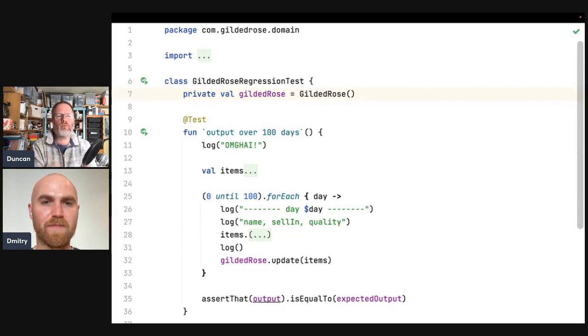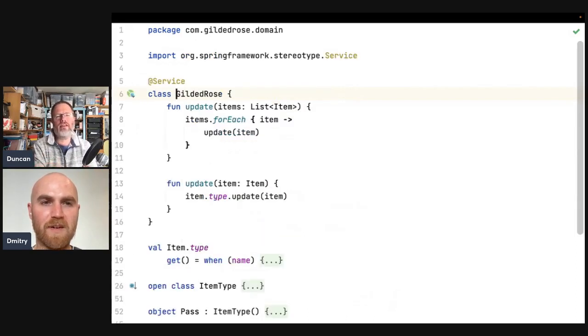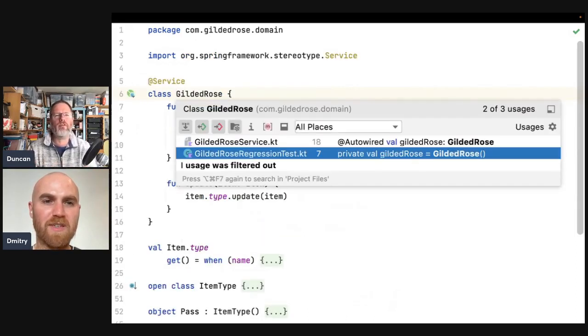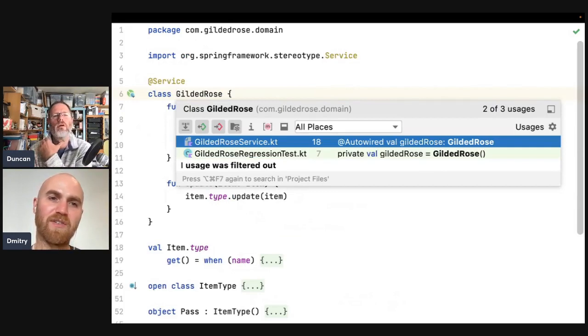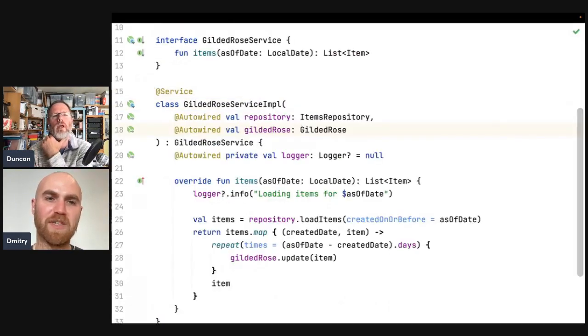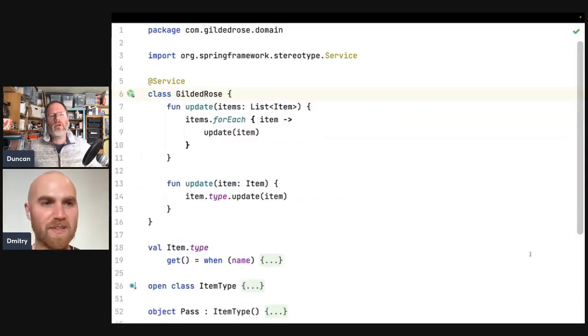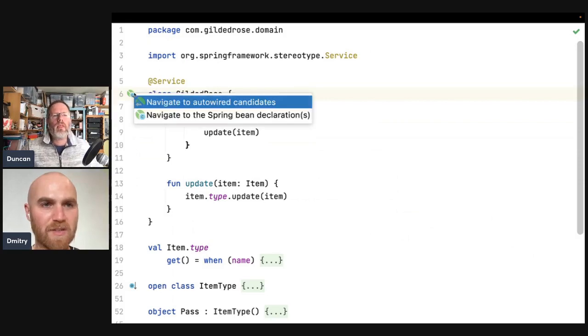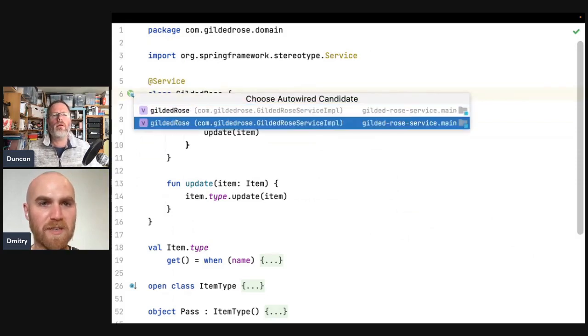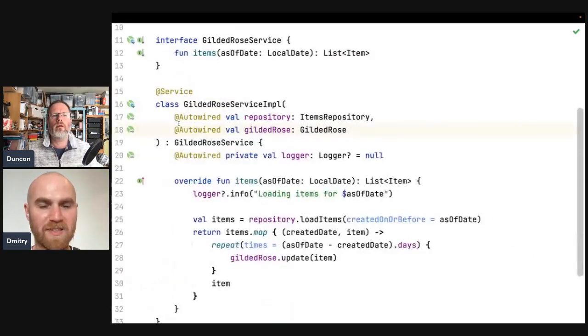Should we step? What's next, up the dependency chain? Try and construct it in the service as well, because if we are constructing this in a certain way in tests, it would be nice to have this symmetry, I think. Okay, yeah. So I can search for navigate autowired candidates. No, it shows 2, but I think it's the same place. I don't know why it's appearing. Okay. And this is the constructor.